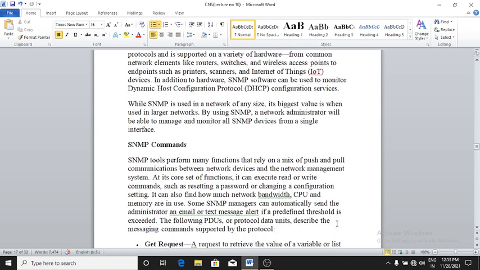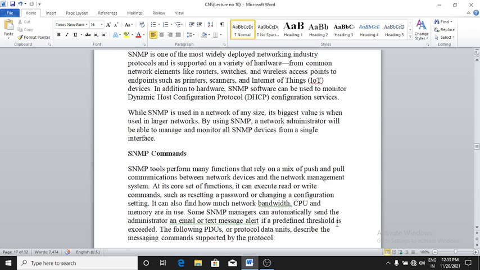Here are the SNMP commands. SNMP tools perform many functions that rely on a mix of push and pull communication between network devices and the network management system. At its core, it can execute read or write commands such as resetting a password or changing a configuration setting.